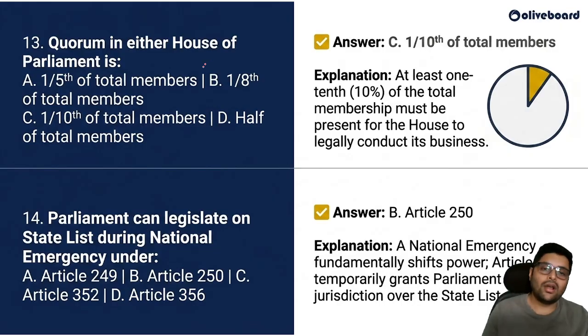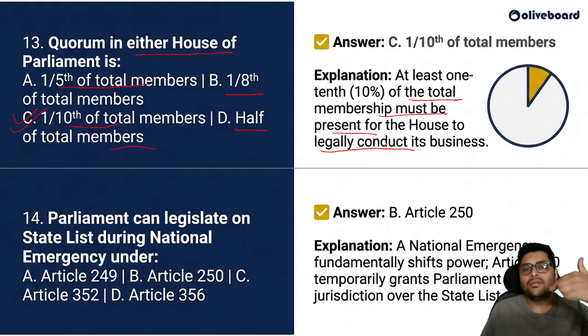Next, quorum. Remember, we had studied quorum in either house is how much? One-fifth of the total members, one-eighth, one-tenth, or half. So what was it? It was one-tenth. At least one-tenth of the total membership must be present for the House to legally continue the proceedings. At least one-tenth.